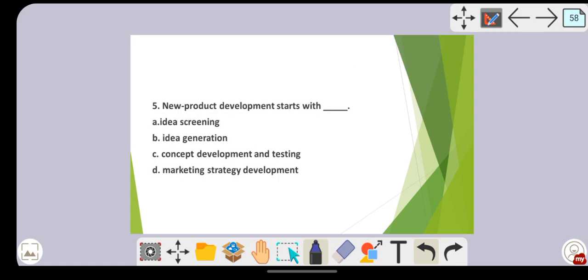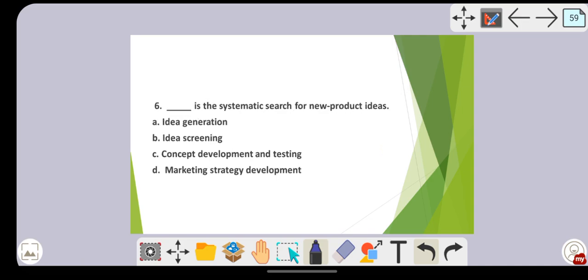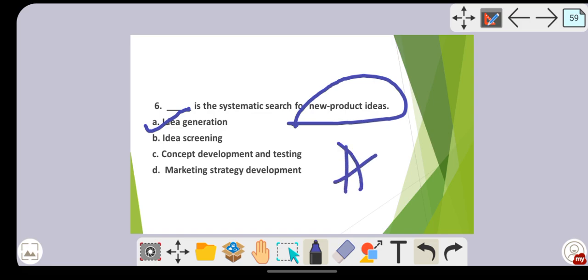Then, new product development starts with, again the same question in a different manner. New product development starts with what? Idea generation. So B is the right answer over here. Then, dash is the systematic search for new ideas. In which stage are you going to search for new product ideas? Obviously, I hope you know the answer: in your idea generation stage. So option A is the right answer.